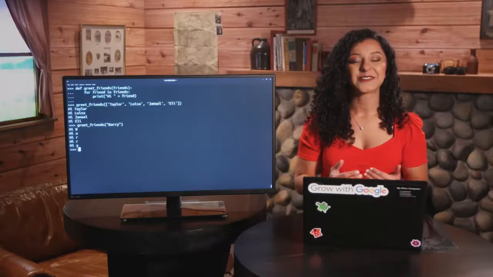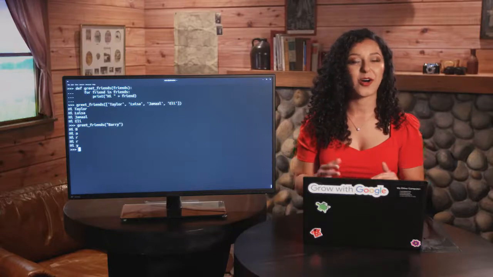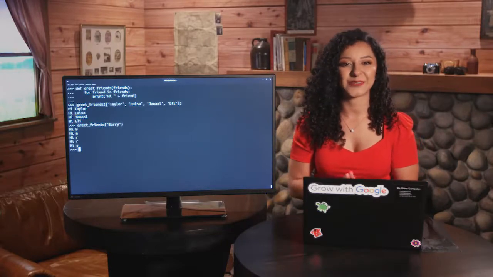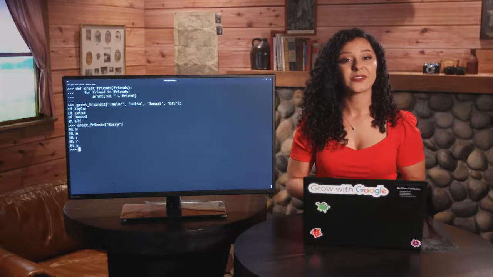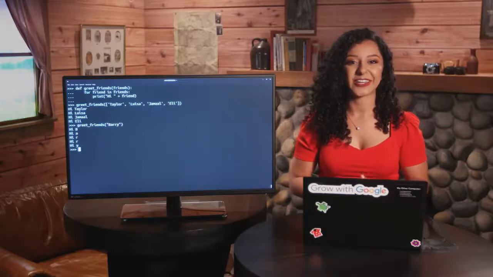Next up, we've got a super useful cheat sheet for you that puts all this into one handy resource. After that, head over to the practice quiz to test your knowledge and check in on how you're doing.